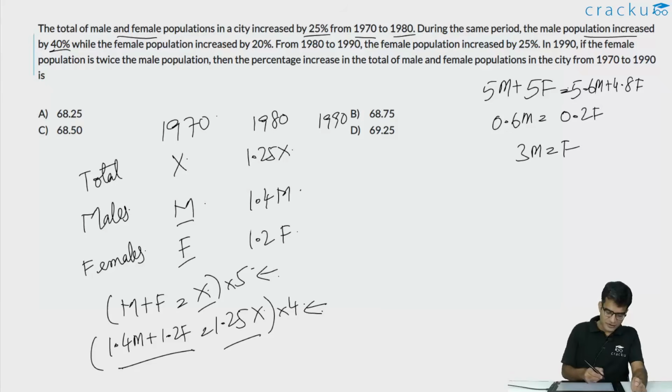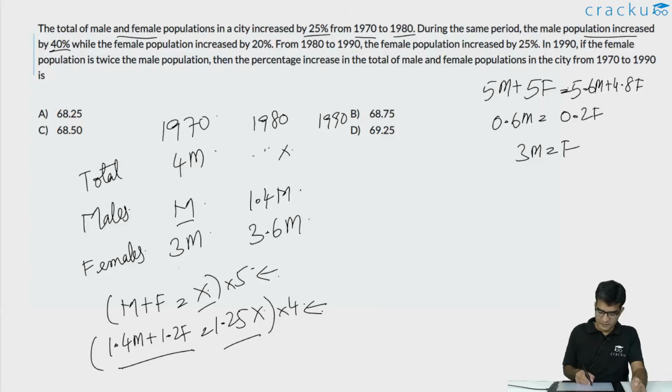So now we'll substitute f with 3m. Therefore, the value of 1.2f will be equal to 3.6m. And the value of x will be m plus 3m, which is equal to 4m. Therefore, the value of 1.25x will be equal to 5m. So the total population in 1970 is 4m, which had m males and 3m females. The total population in 1980 is 5m, which had 1.4m males and 3.6m females.